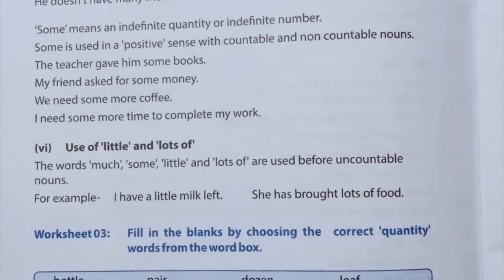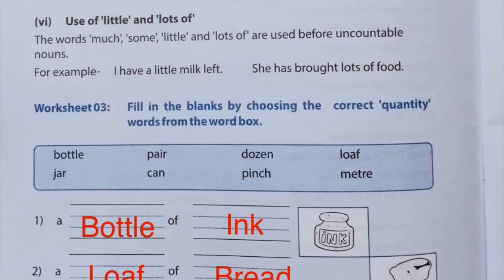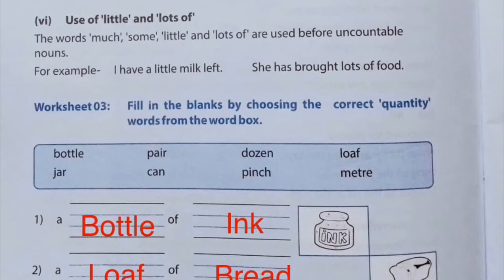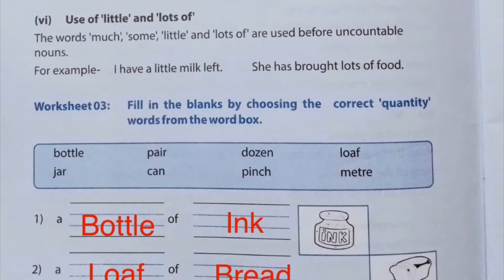Next, the use of little and lots of. The words much, little, and lots of are used before uncountable nouns. For example, I have a little milk left. How little? कितना थोड़ा, we are not sure about. She has brought lots of food. How much food exactly?